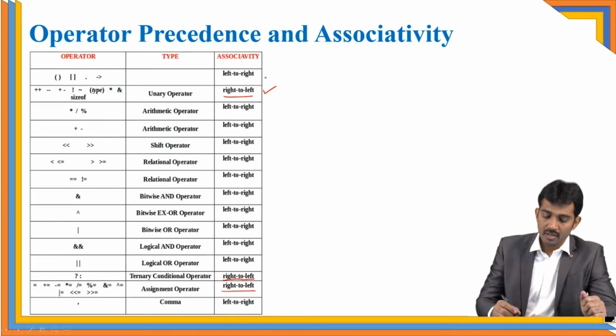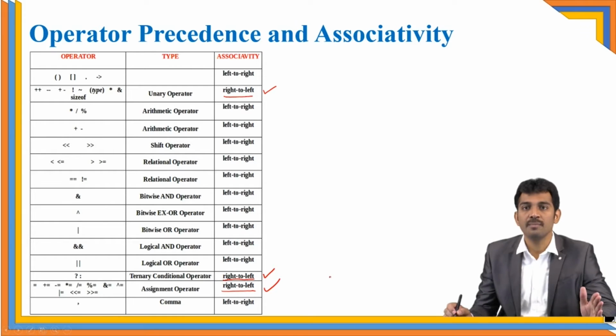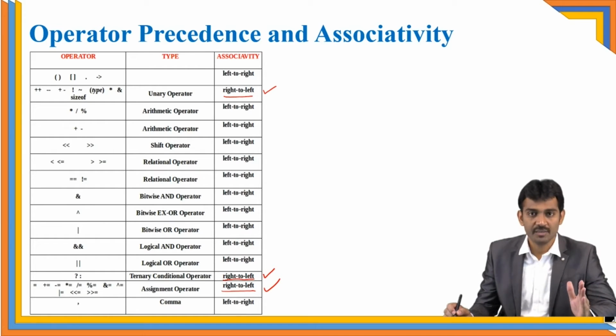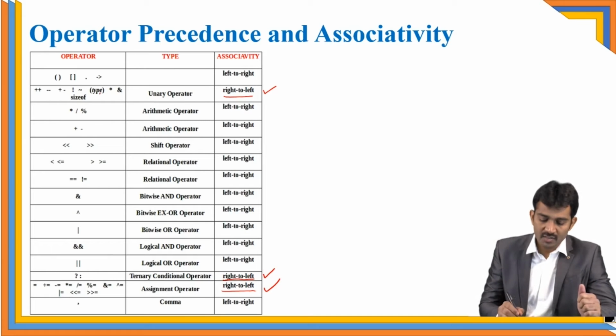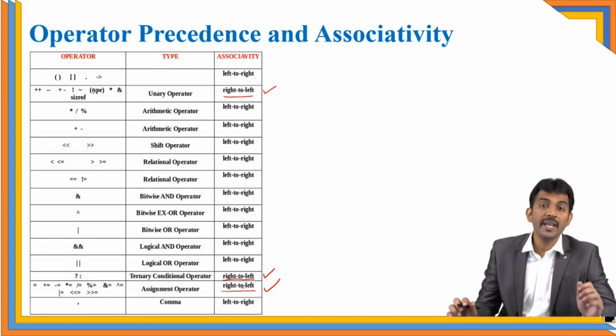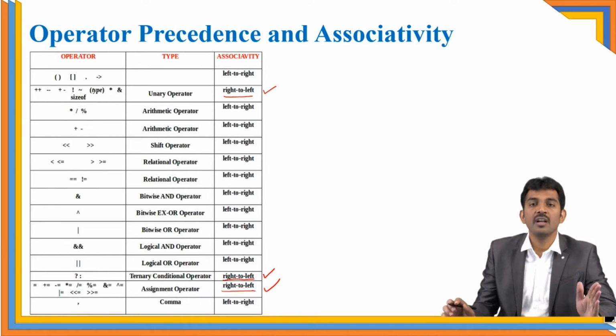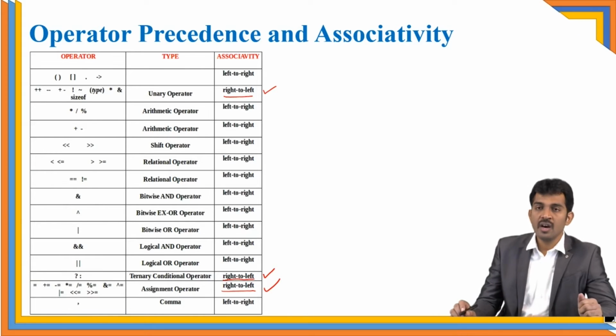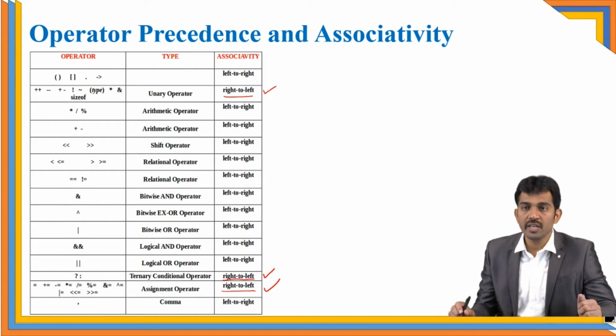Remaining all are left to right. Only the unary operators, as well as the conditional operator and the assignment operator, are right to left. All remaining operators are left to right associativity.